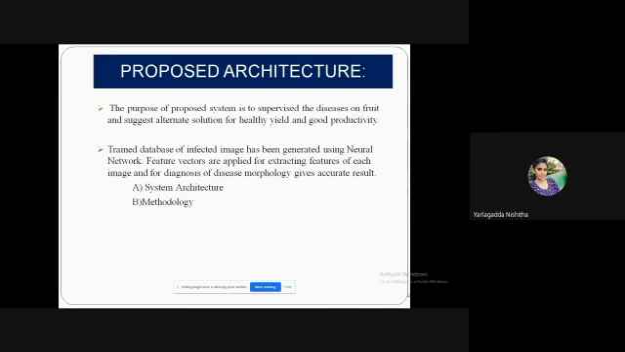Coming to the structure, if we want healthy food and growth productivity, we should take care of the plants and the trees as well. Regarding the diseases, we have two parts: first, the system architecture, and next, the methodology.